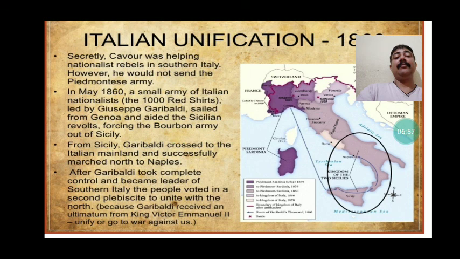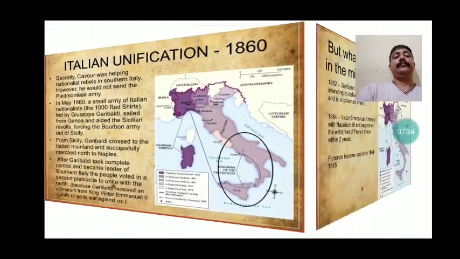So here also the Spanish king got removed. We came to understand that Austria, who was ruling the northern part, was removed. Similarly, the Spanish king who was controlling the southern part of Italy was also removed. Now the northern Italy part became independent. After Garibaldi took complete control and became leader of southern Italy, the people voted in a second plebiscite to unite with the north. So this is how, with the effort of Garibaldi, the south part of Italy got united with the north part, under the control of Victor Emmanuel II, who was the real Italian king, controlling Sardinia and Piedmont at that time.